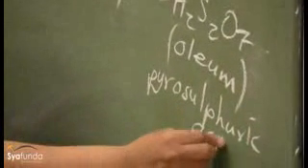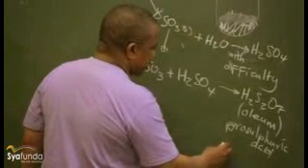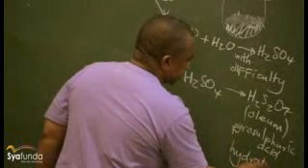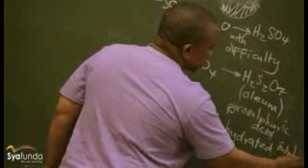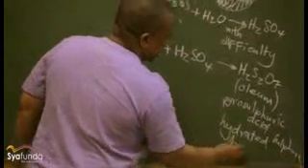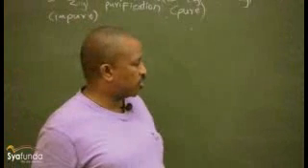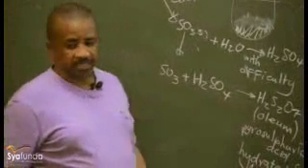Pyrosulfuric acid, you can say a hydrated sulfuric acid. It's hydrated sulfuric acid. So we have oleum or pyrosulfuric acid or hydrated sulfuric acid.